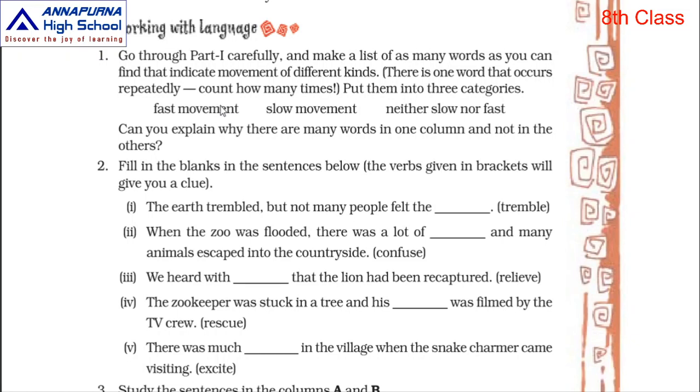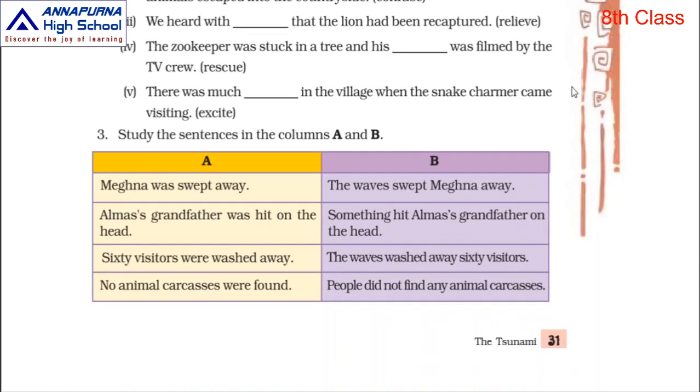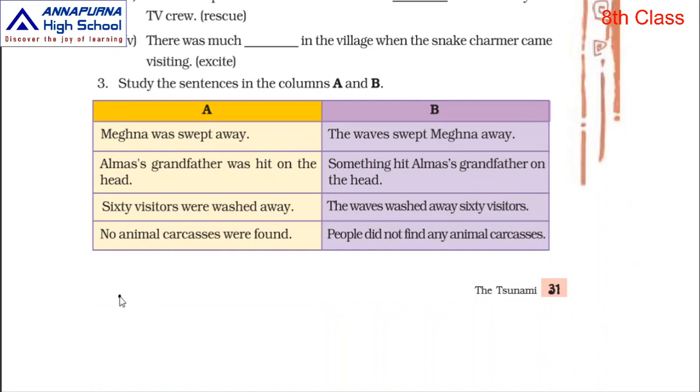Which is that word? Now I'll tell you. Fast movement. You can draw one column or write down in your textbook, children. Fast movement words are number 1, fall, F-A-L-L, fall. Next, rushed, R-U-S-H-E-D, rushed. Swept away, S-W-E-P-T, swept, A-W-A-Y, away.